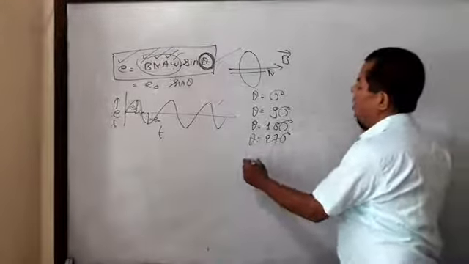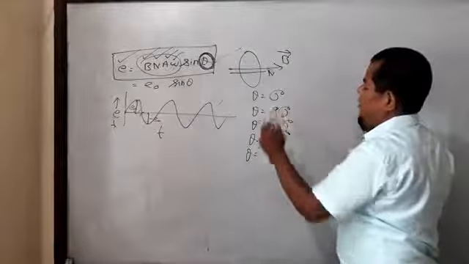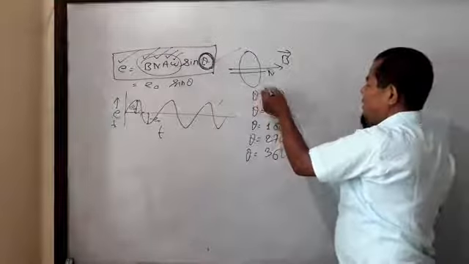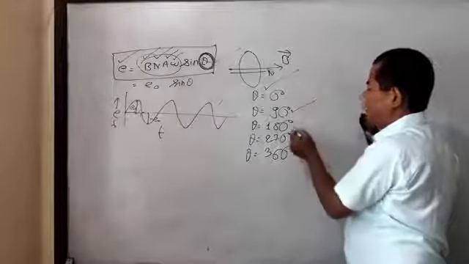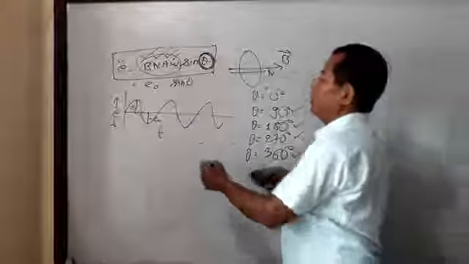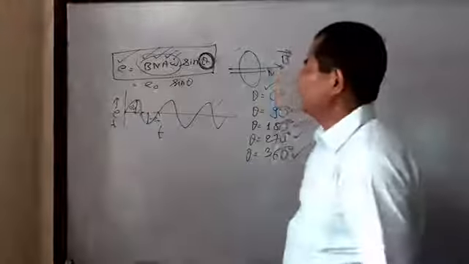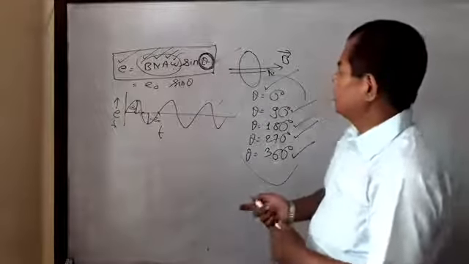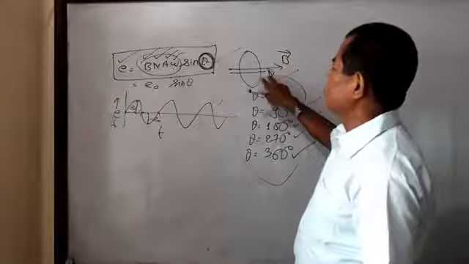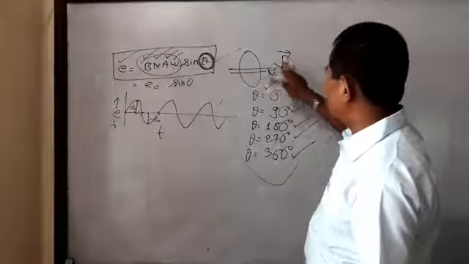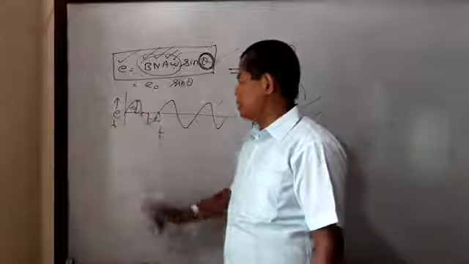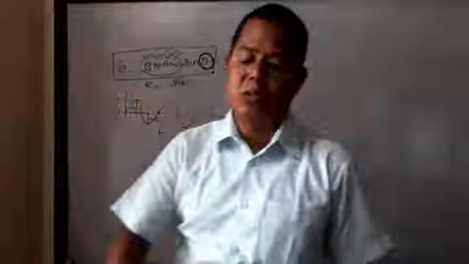When theta again becomes 360, this is one complete cycle. This is the initial condition, this is 1/4, this is half, this is 3/4, and this is the complete cycle. Then induced EMF again becomes 0. What is the reason? What is the cause? The answer is that the angle between the direction of the magnetic field and the normal is changing. Due to the changing angle between the magnetic field and the normal to the plane of the loop, the value of induced EMF reverses 2 times in one complete rotation. This is the answer of this question.